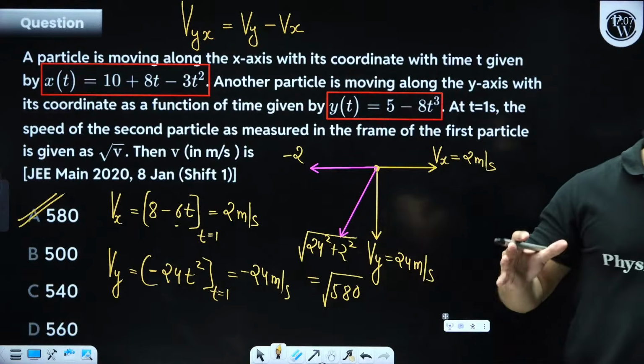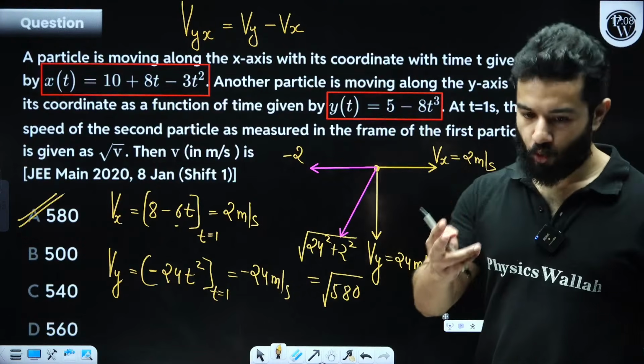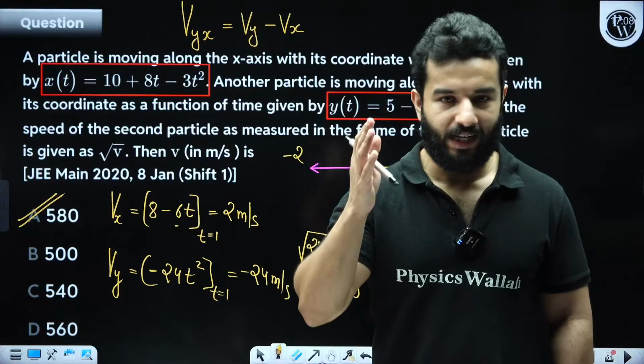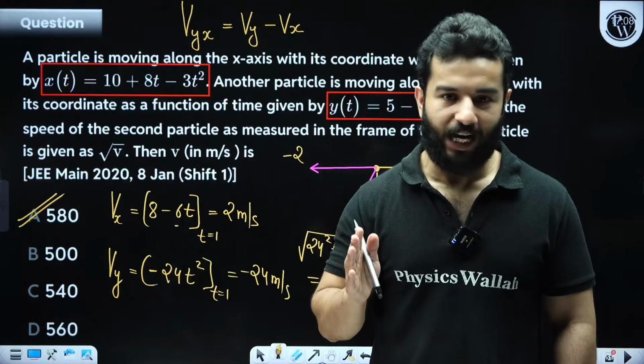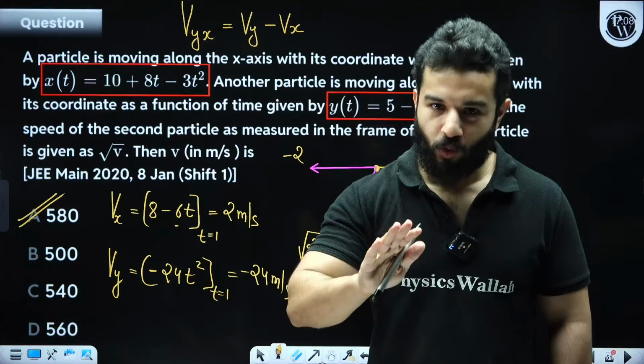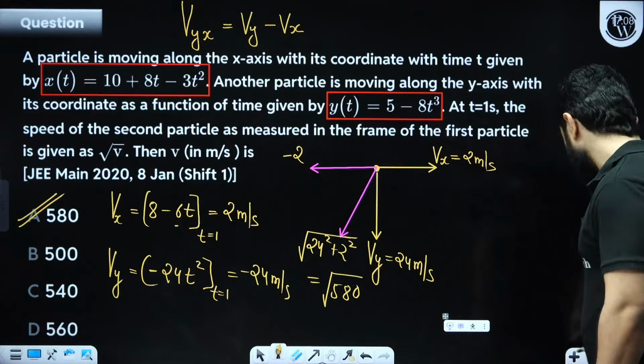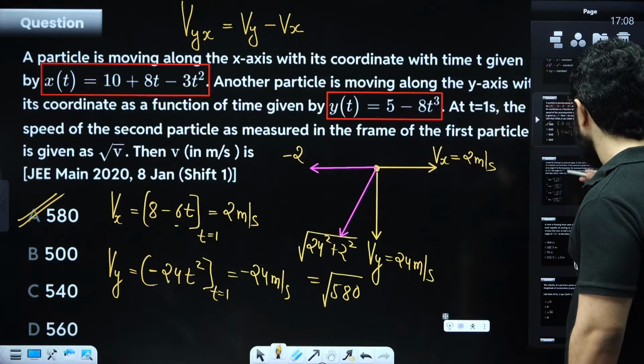आ गया समझ में? Very good. Good, good, good. Question is very simple. You have got two particles. They have given their position time relation. Differentiate it. Substitute t equals to 1. You will get their velocity. Apply relative motion. Let's move on. Good. Very, very good. These questions are nice.